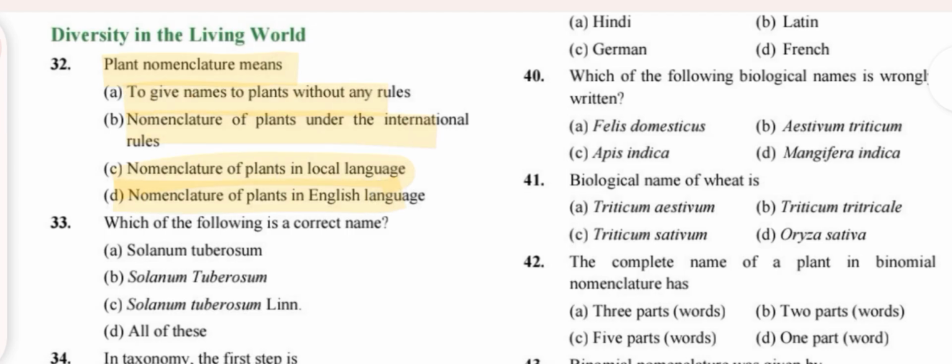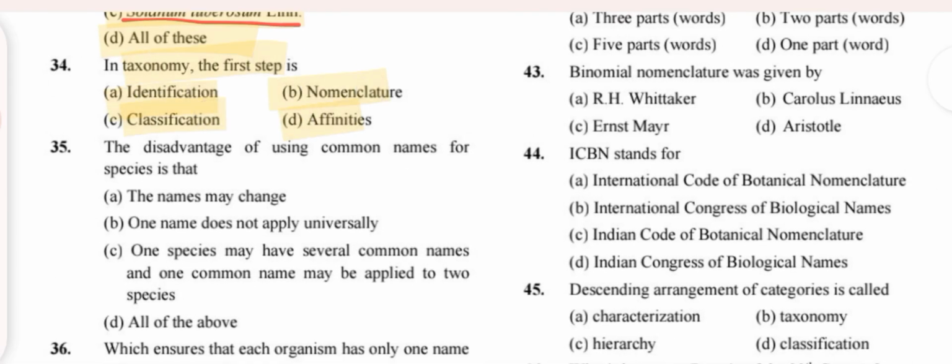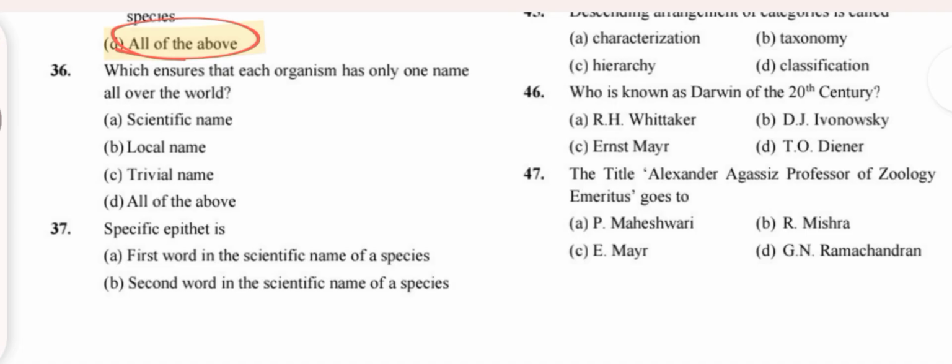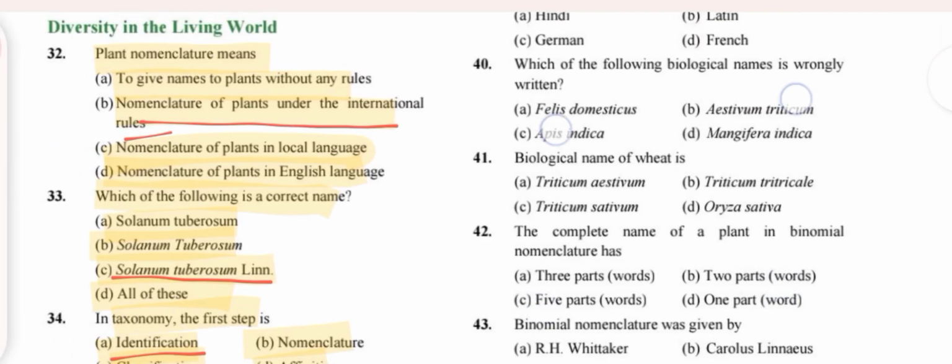Plant nomenclature means option B, which is the correct name. Option C. In taxonomy, the first step is option A, identification. The disadvantage of using common names is all of the above, which ensures that each organism has only one name all over the world. Scientific name. Specific epithet is the second word of the scientific name.